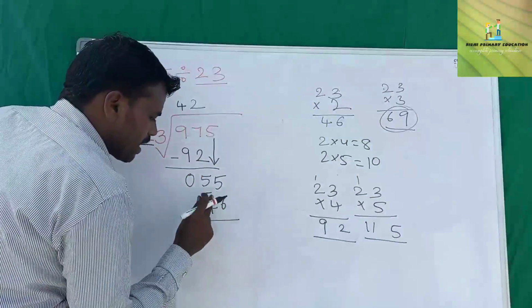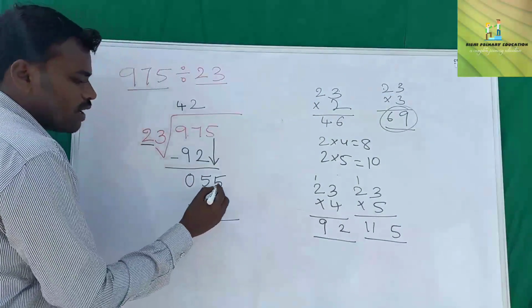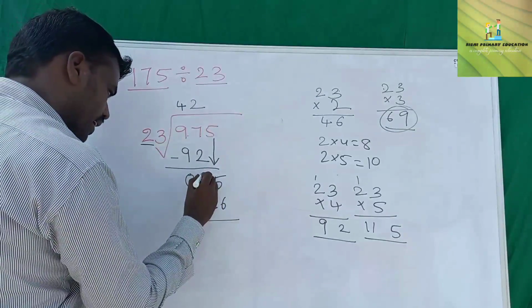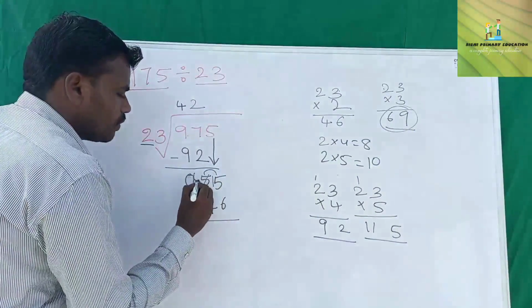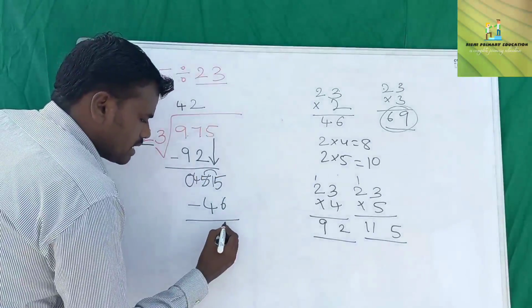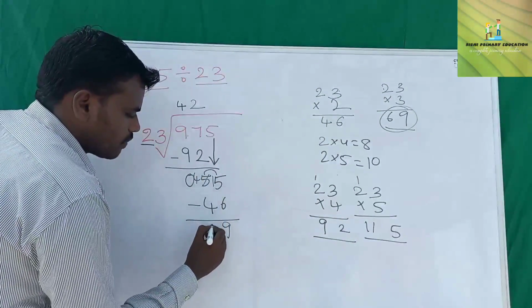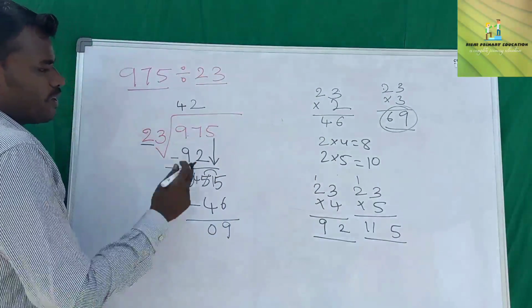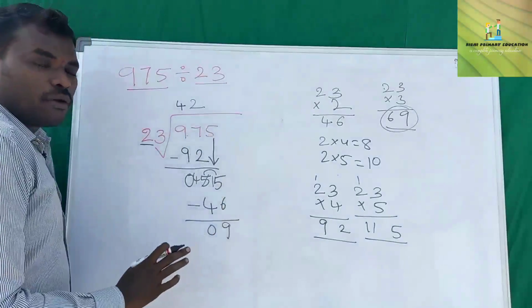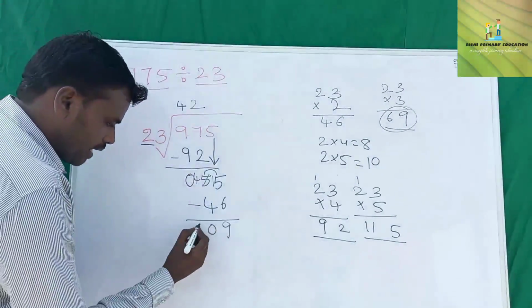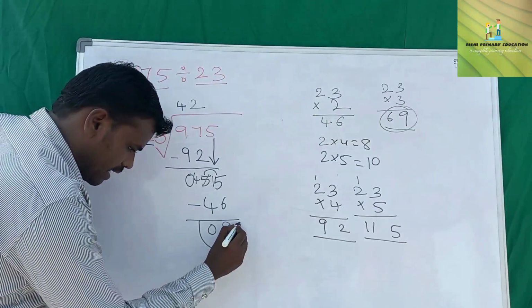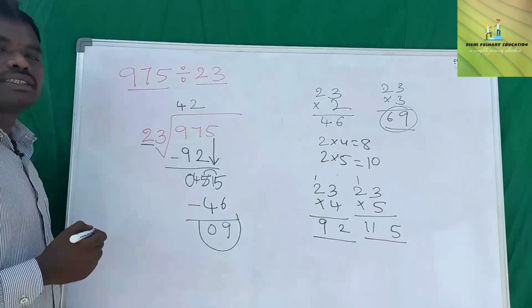46. Now subtraction. We are simply doing subtraction. 5 and 6. Okay, taking borrow, here 15 and here 4. 15 minus 6 is 9, and 4 minus 4 is equal to 0. Here the numbers are completed, there are no more numbers. So the remaining is 9. The remainder is 9.